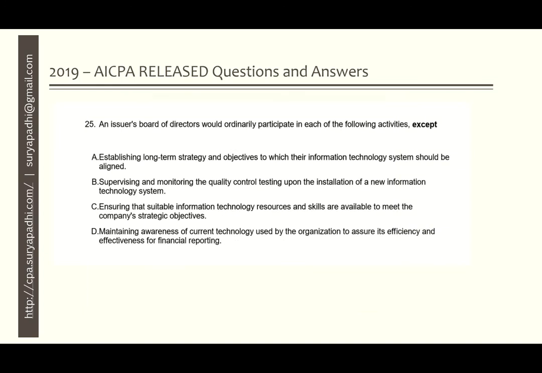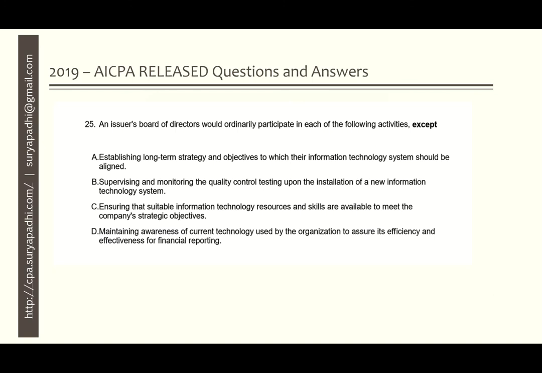An issuer's board of directors would ordinarily participate in each of the following activities except: option A, establishing long-term strategy and objectives to which their information systems should be aligned. Option B, supervising and monitoring the quality control testing upon the installation of a new information technology system.